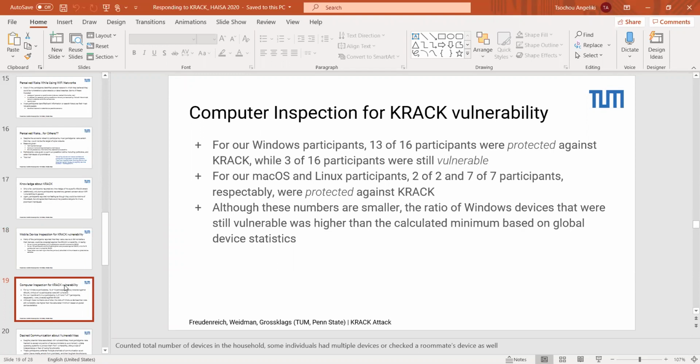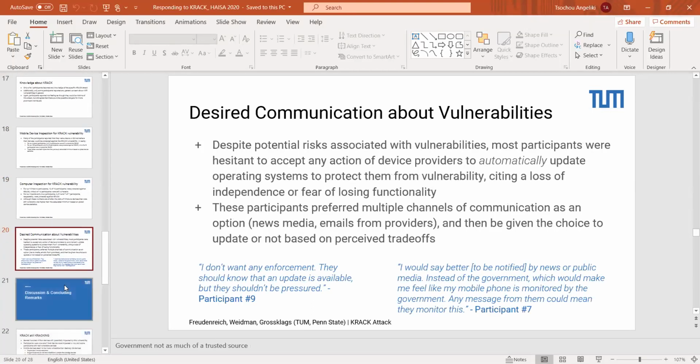And next slide. In terms of computer inspection, again, as we might expect here, the numbers were a bit more in line with the global average, but still a bit off. For Windows participants, we had 13 of 16 protected, whereas 3 of 16 were vulnerable. However, for our macOS and Linux participants, we had full coverage. All of our participants were protected. We can go to the next slide.